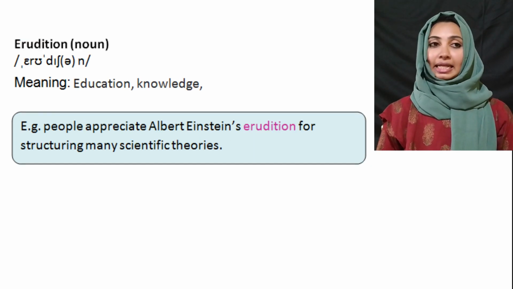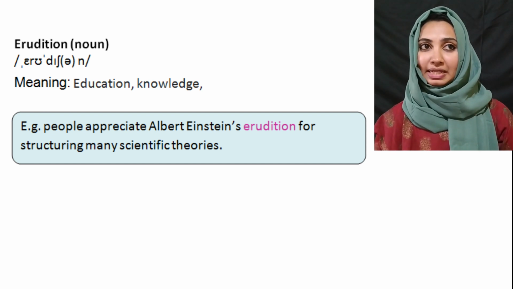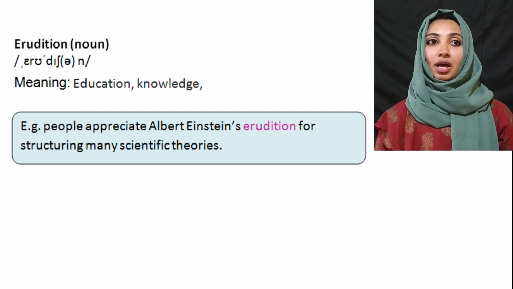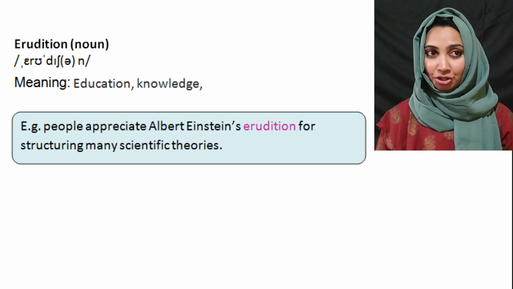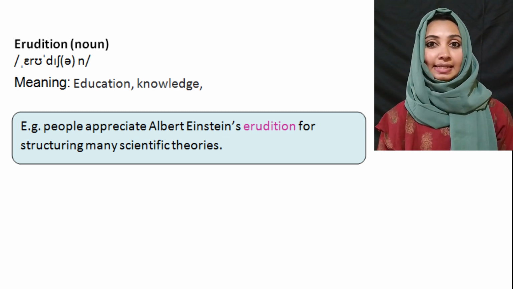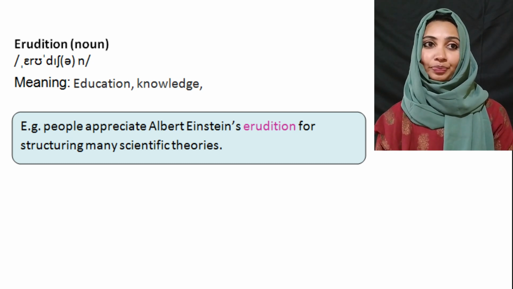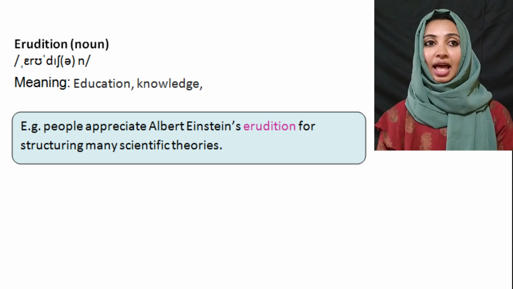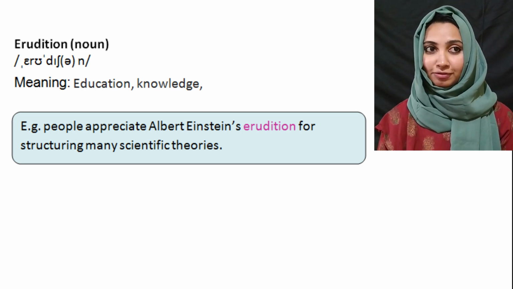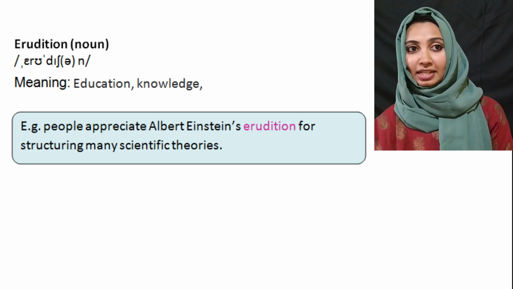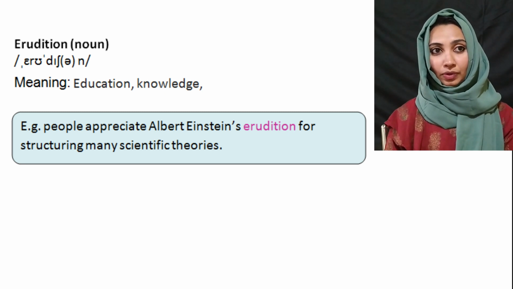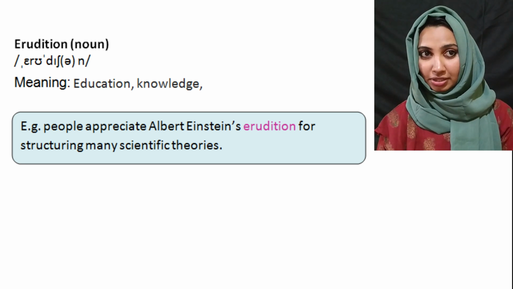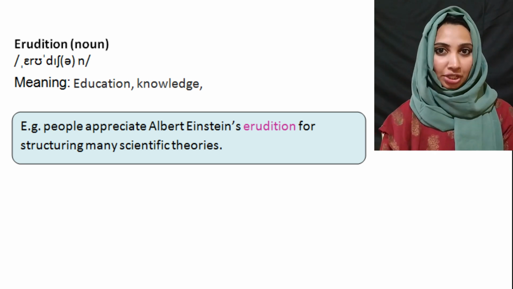Okay, and then the noun form of this term is erudition. Erudition is the noun form. Its meaning is education or knowledge. And an example sentence is, people appreciate Albert Einstein's erudition for structuring many scientific theories. Okay, so instead of Albert Einstein's education, we use the term erudition.